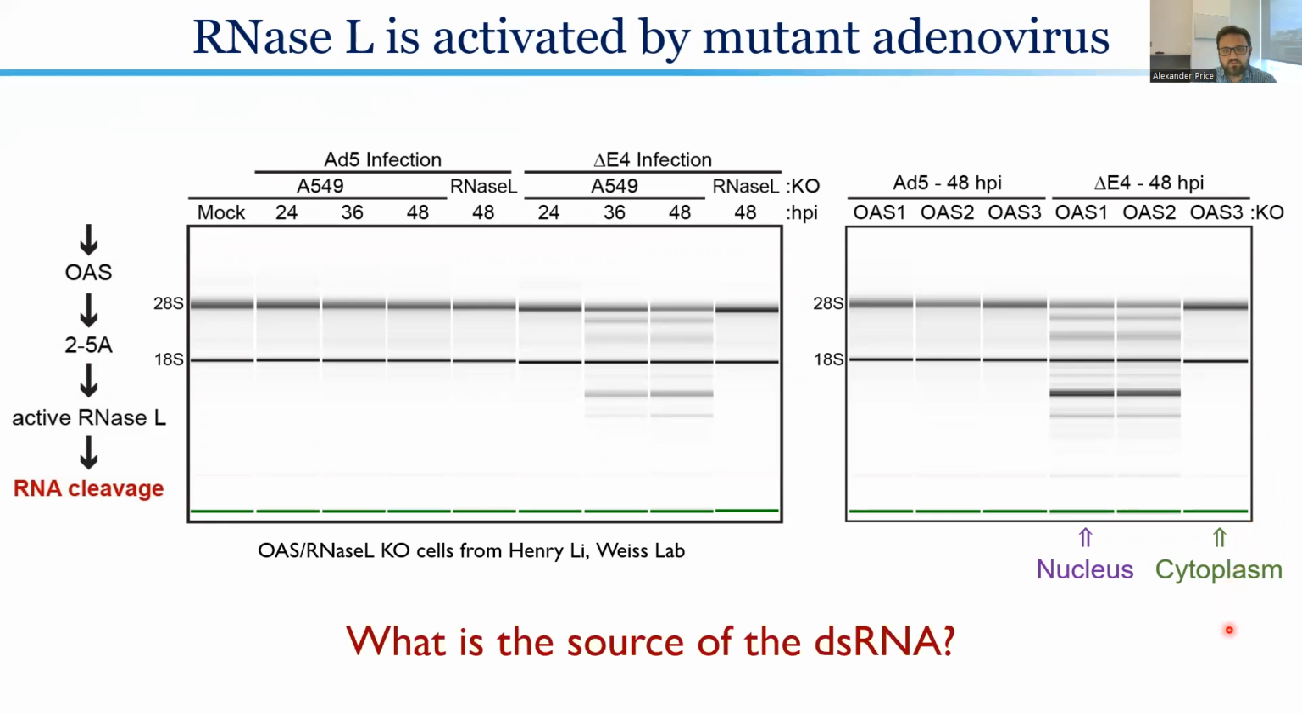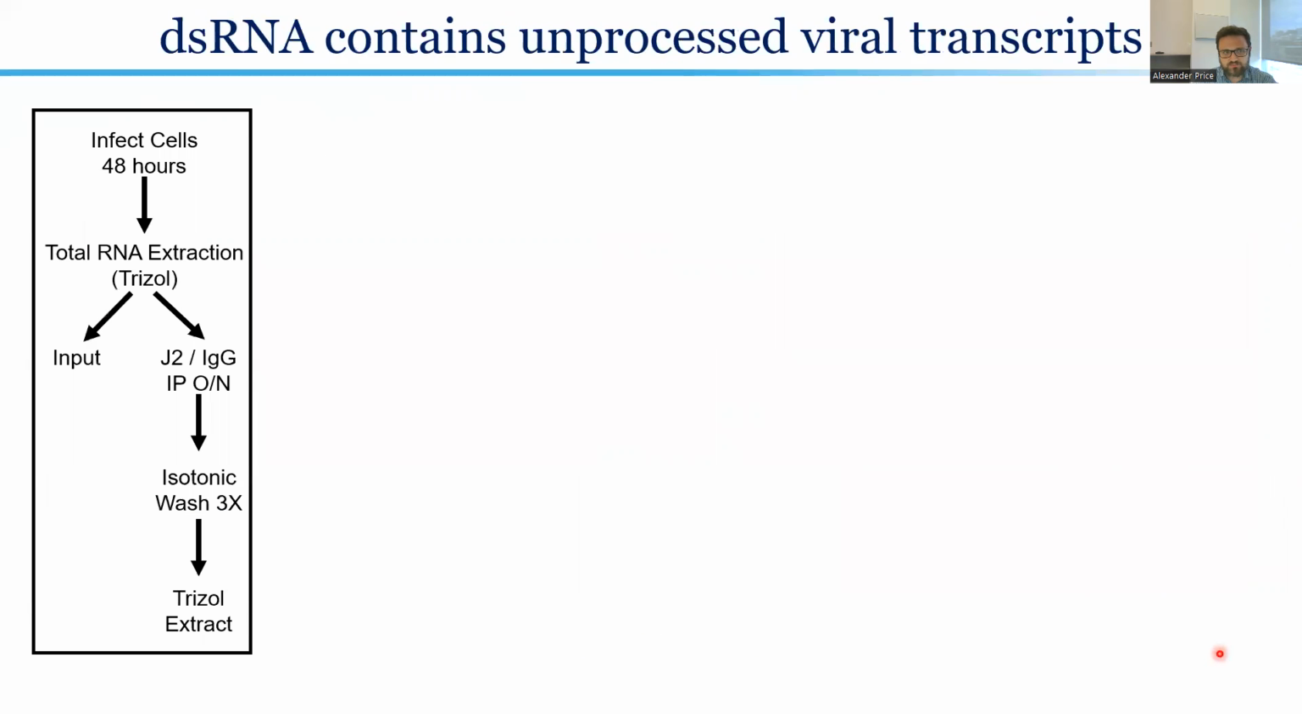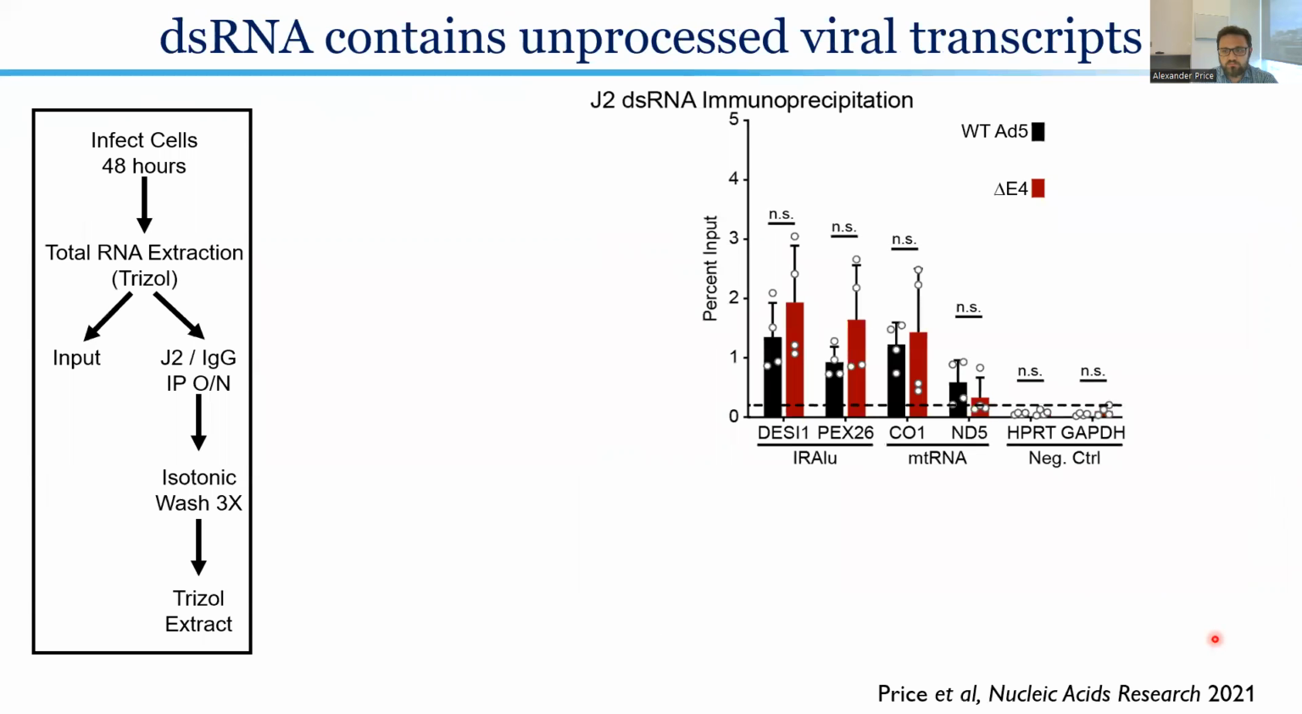Now, we did really need to know what was the source of these double-stranded RNA molecules, as DNA virus infection has been shown before to upregulate cellular endogenous elements that could form double-stranded RNA. To ask this question directly, we used our J2 double-stranded RNA antibody to perform an RNA immunoprecipitation. What we saw is that our positive controls of cellular mitochondrial RNAs or invariant repeat Alu elements were robustly pulled down, yet they showed no difference between the wild-type virus infection versus the mutant virus that produces double-stranded RNA.